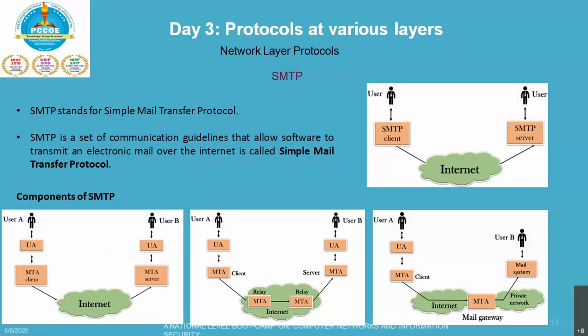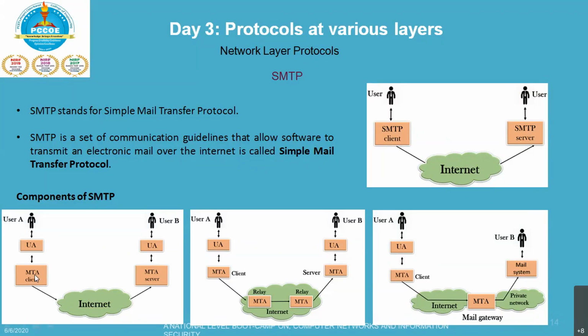If you ask what the components are, these are the components: your SMTP client, the internet, and your server. The SMTP client and the SMTP server have to be broken into two components, that is the user agent and the mail transfer agent, MTA.